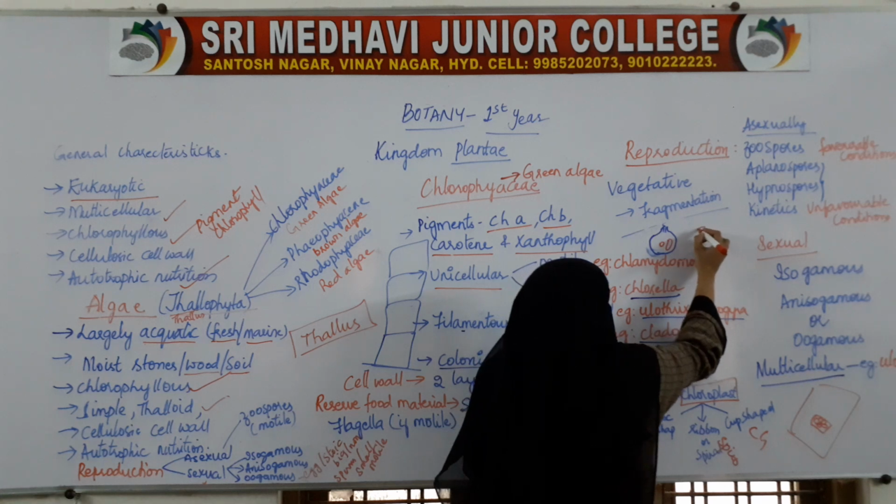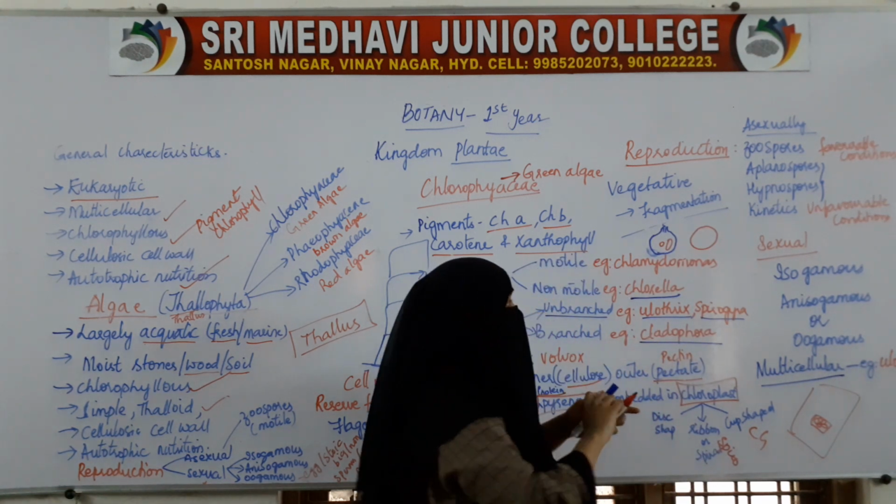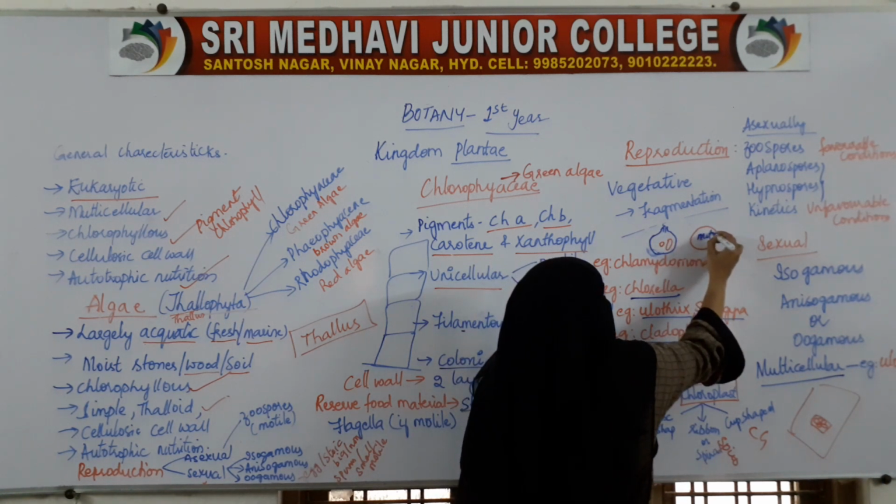They become round in shape, and inside the protoplasmic content mitotic division takes place.